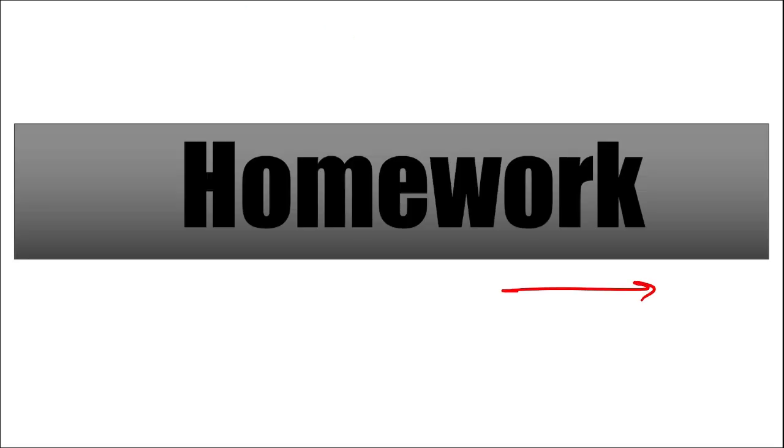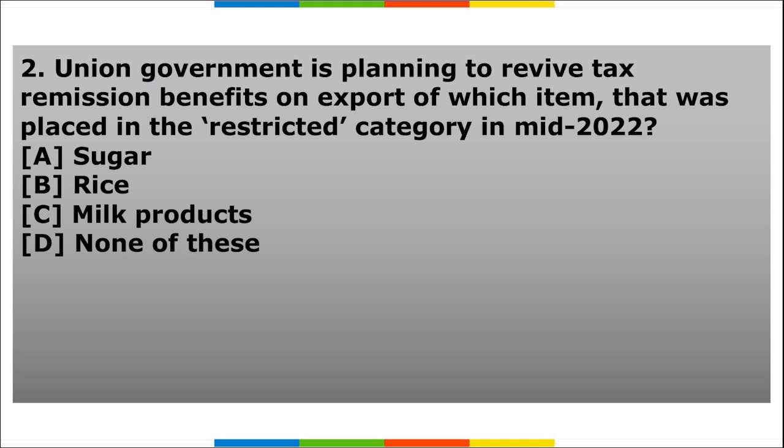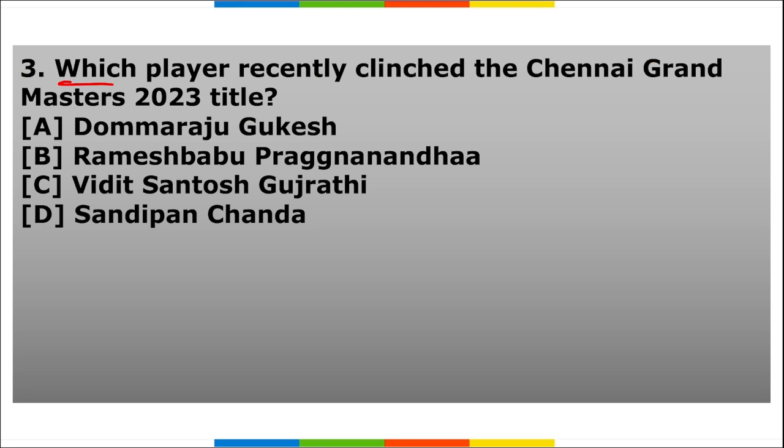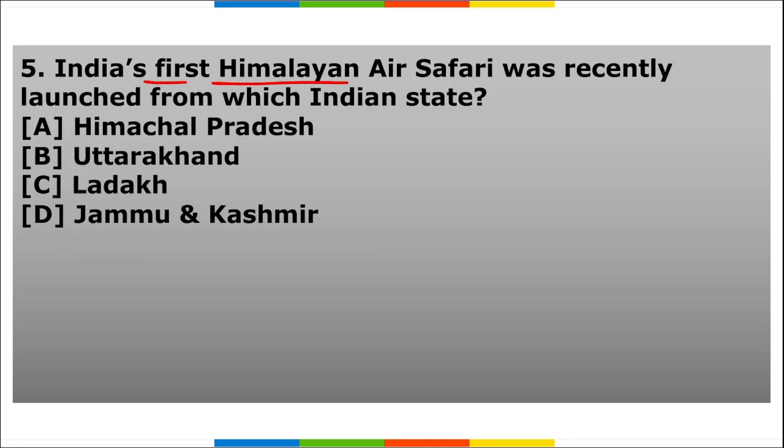Next is our homework section. Let's start. First is, which Indian ministry is responsible for administering the FAME India scheme? Second, Union government is planning to review tax remission benefits on export of which item that was placed in the restricted category in mid-2022. Third, which player recently clinched the Chennai Grand Masters 2023 title? Fourth, recently UP has inaugurated the state's first intra-district helicopter service between which two districts? And fifth, India's first Himalayan air safari was recently launched from which Indian state?